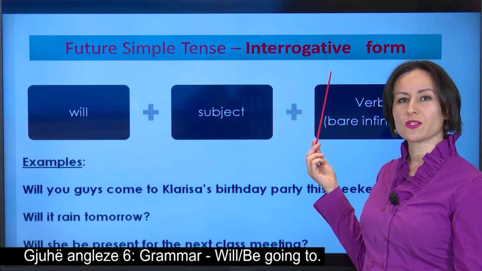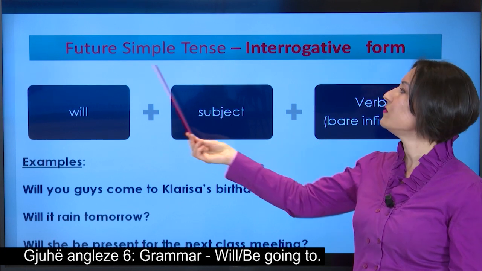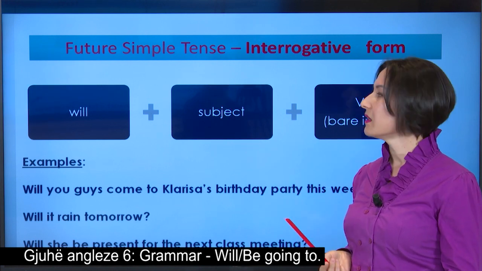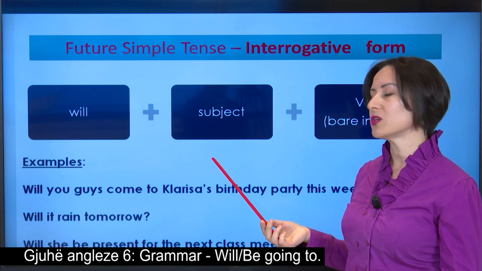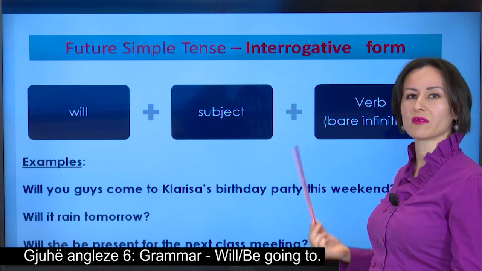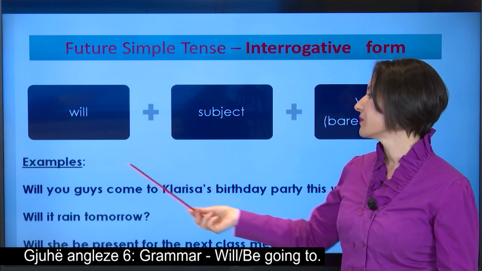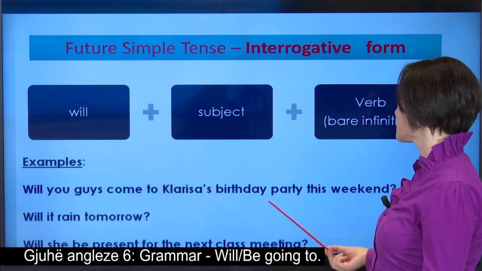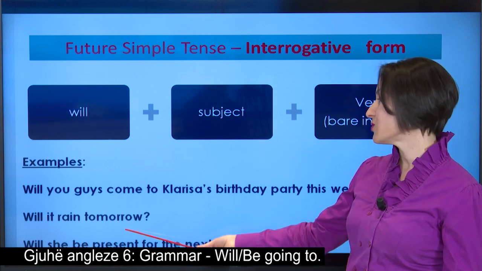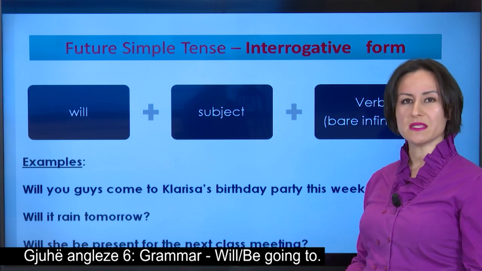And what about the interrogative form? How do we form it? The interrogative form of the future simple tense is formed by using the inversion. So, in the first place, we make use of will, the subject, and the bare infinitive of the verb, such as in the following examples. Will you guys come to Clarissa's birthday party this weekend? Or, will it rain tomorrow? Will she be present for the next class meeting?